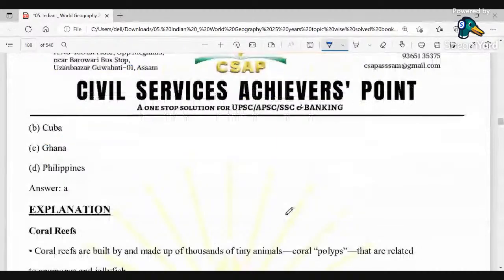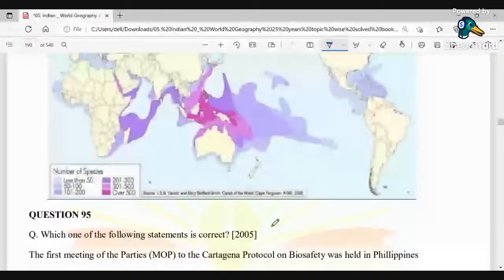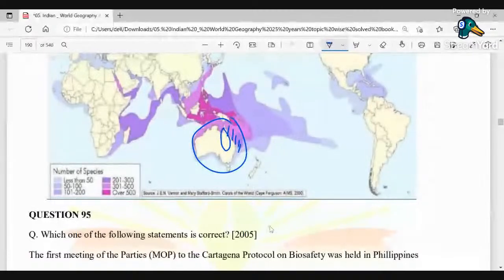If you see over here, this is the map of Australia. You could see this is the Queensland area. So on the northeastern coast of Queensland, we could find the largest coral reef of the world, which is around 133,000 square miles. This is Queensland and over here is the Coral Sea. So this is the respective answer.